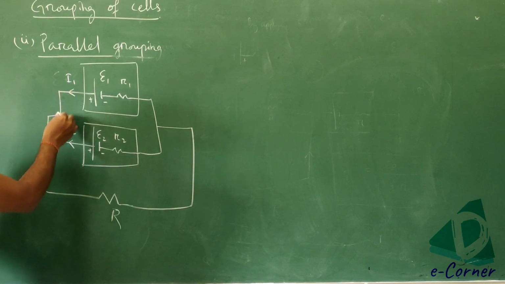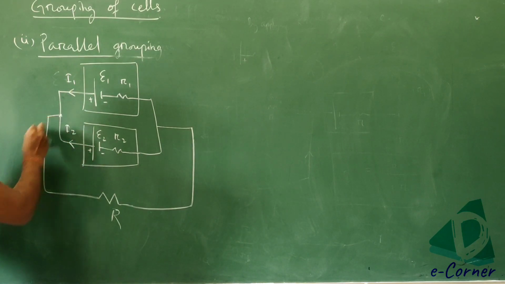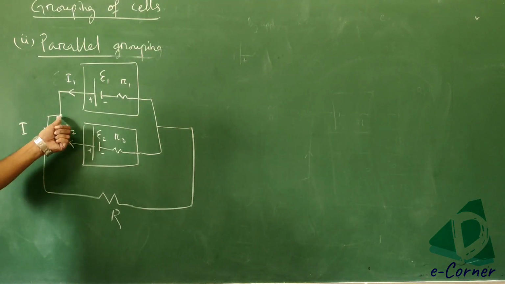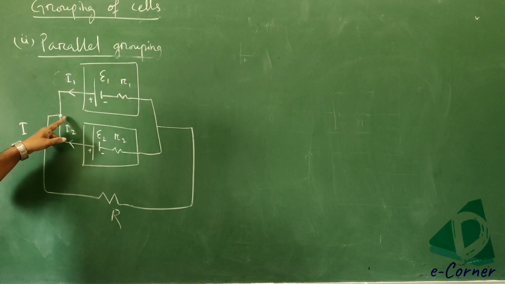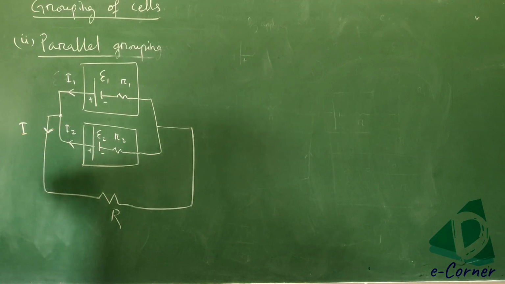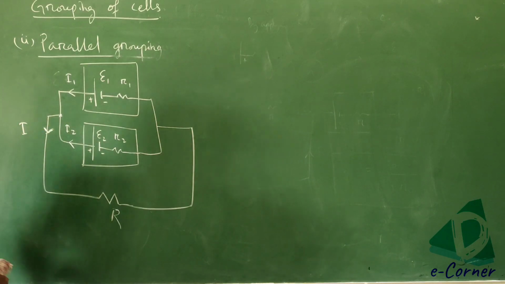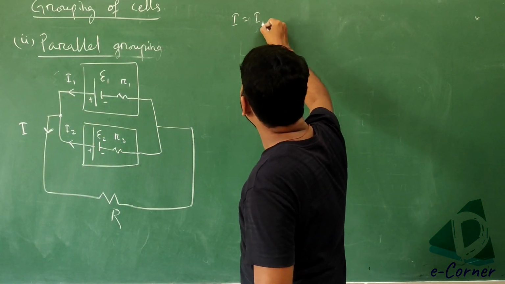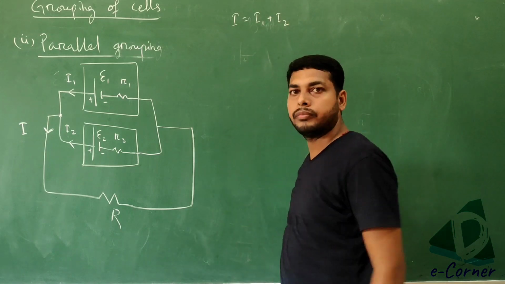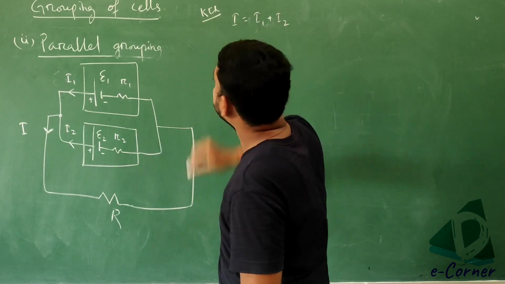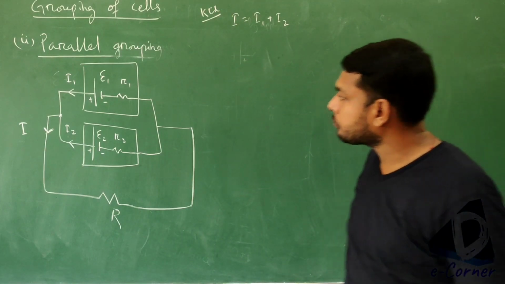Next, I1 and I2 are flowing to this junction, so current I flows out from this junction. This is the KCL, Kirchhoff's current law, or Kirchhoff's first law, or Kirchhoff's junction law. So from Kirchhoff's junction law we can write I is equal to I1 plus I2.